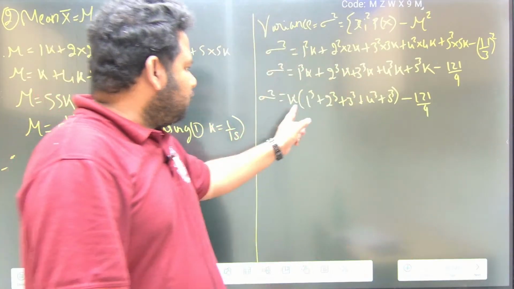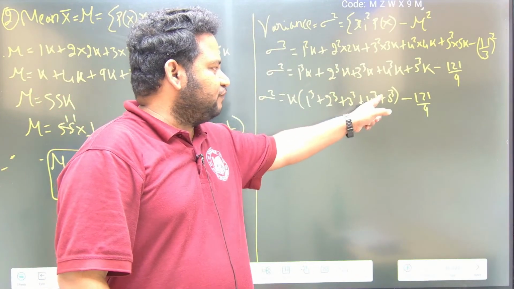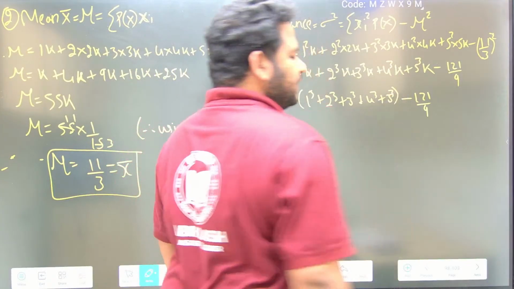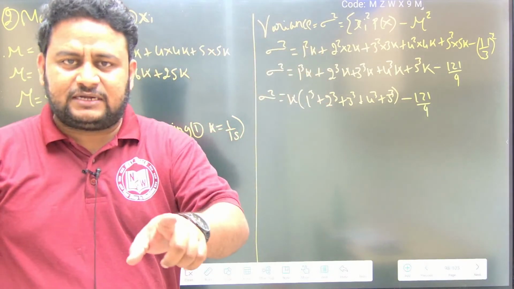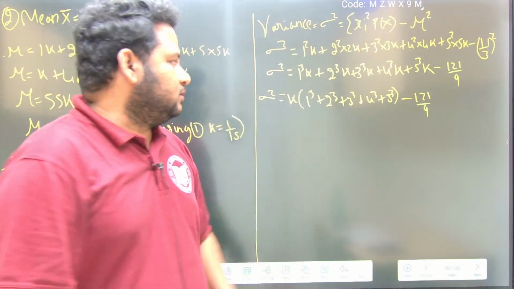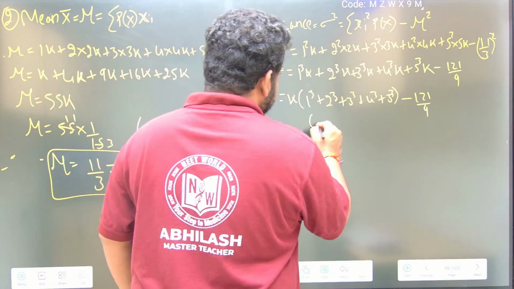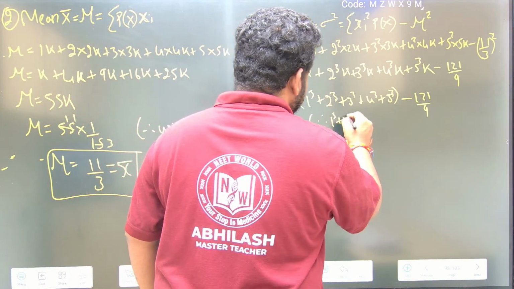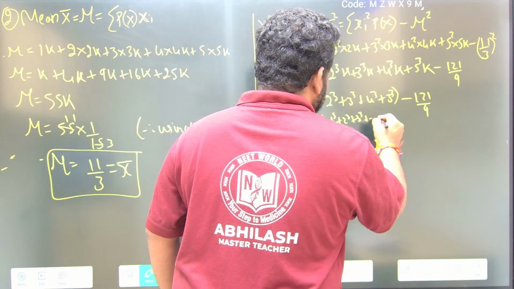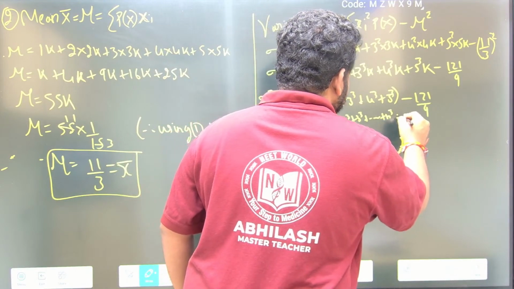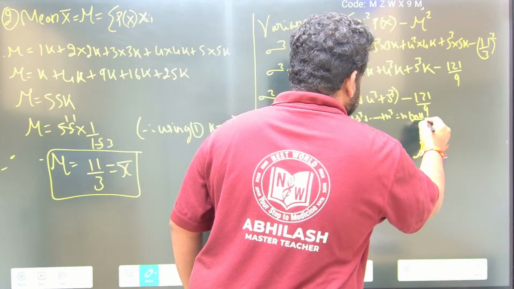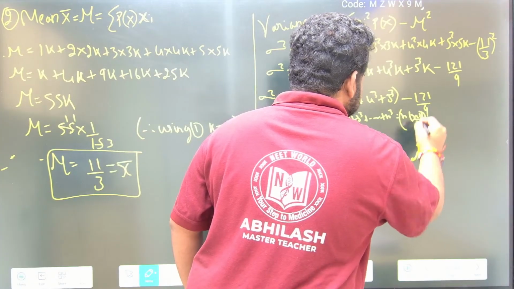Now 1 cube plus 2 cube plus 3 cube up to n cube can be written as n into n plus 1 by 2, whole square. So using 1 cube plus 2 cube plus 3 cube up to n cube is equal to n into n plus 1 by 2 whole square. This is the reason.